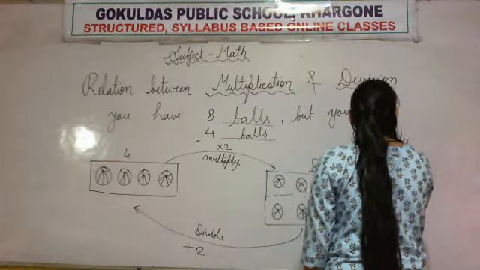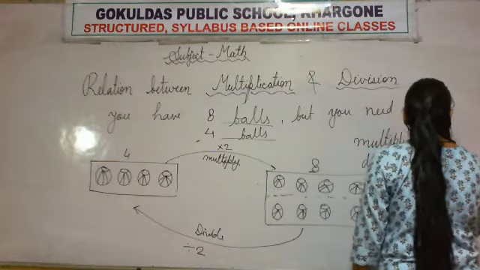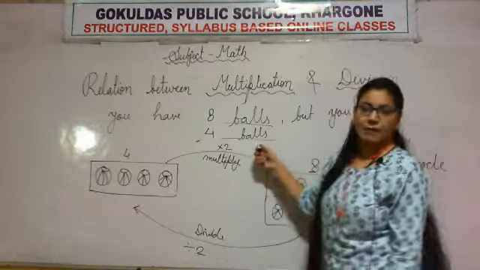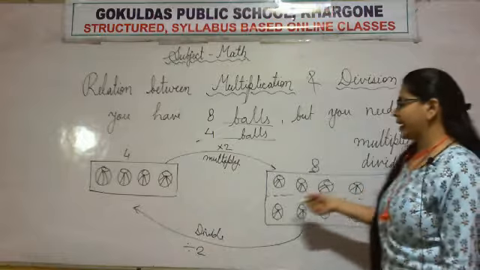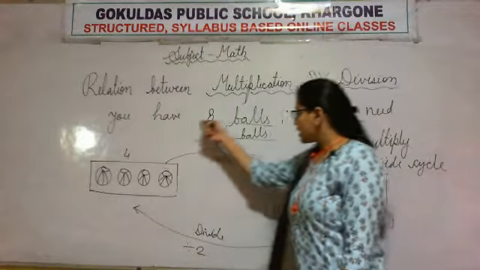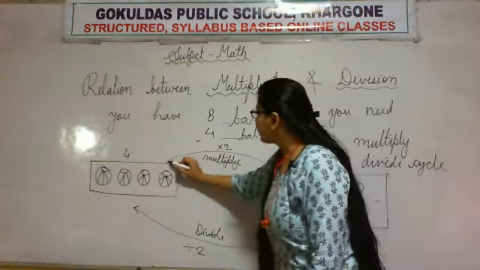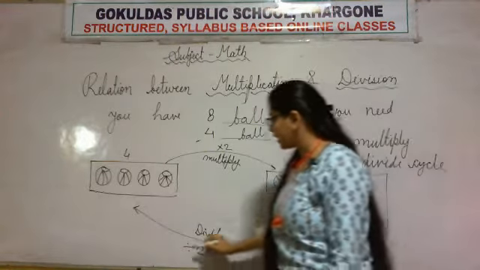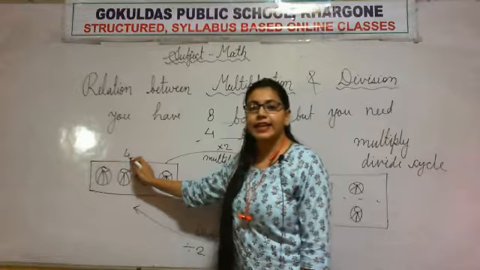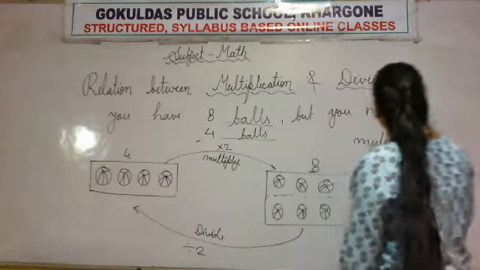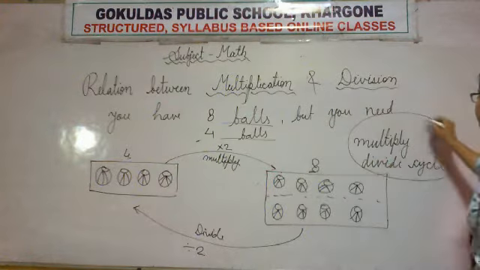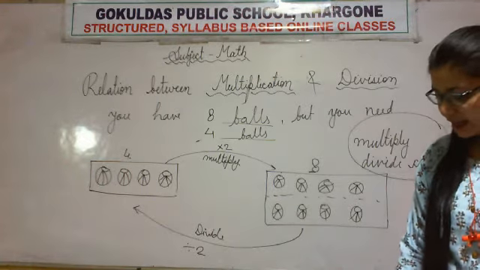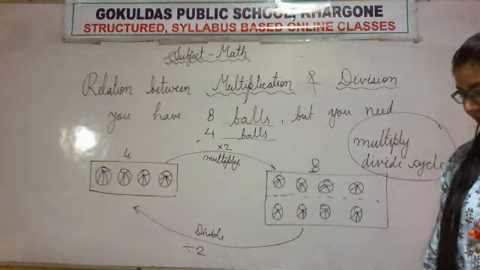We started from 4, we reached 8, then we started from 8 and reached 4. From where we started, we reached there only. So this is the multiplication divide cycle.